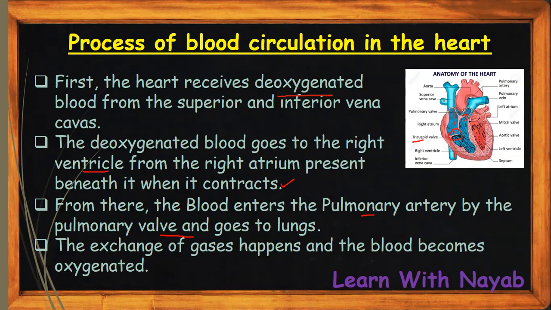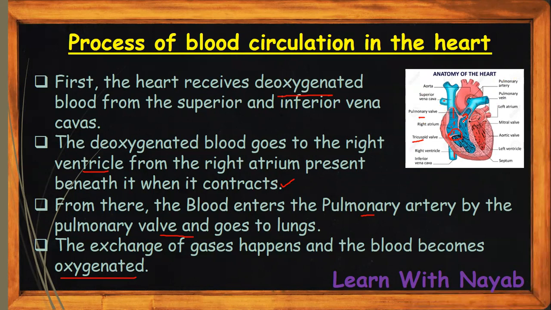As you can see, this is labeled over here as the pulmonary valve. It opens and the deoxygenated blood goes into the pulmonary artery, and then the pulmonary artery takes it to the lungs. The exchange of gases happens, and the blood becomes oxygenated. As we saw, the heart is present between the lungs, so the lungs are present on the right and the left side of the heart.